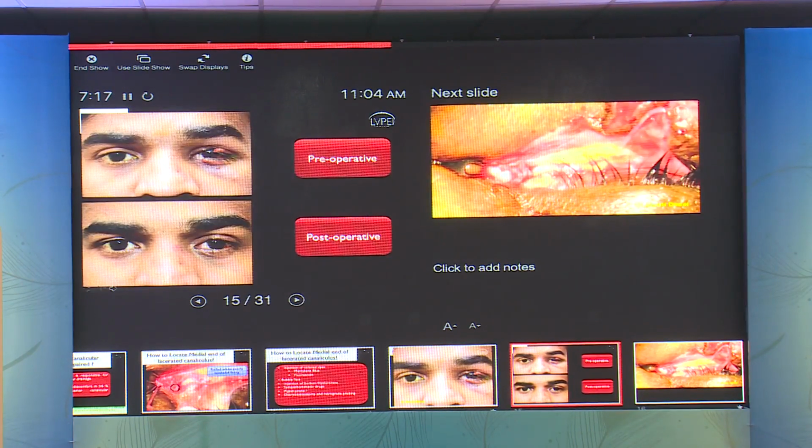So this was the pre and post-operative image of the patient, which looks very smooth, and there's no raised tear meniscus. This was post-removal of the stent, a month after placing it.